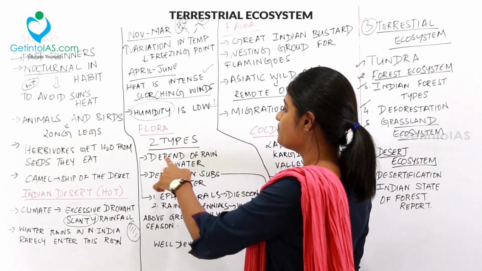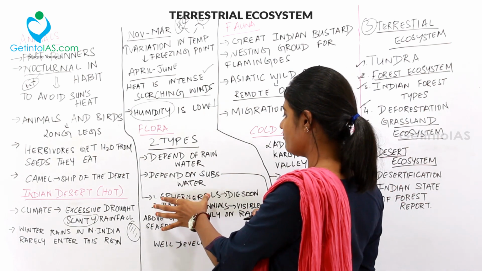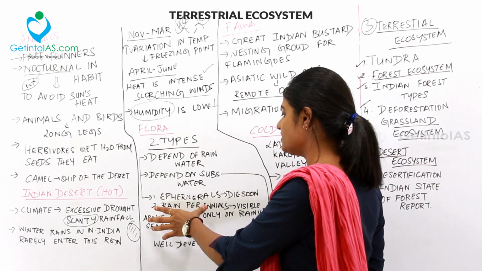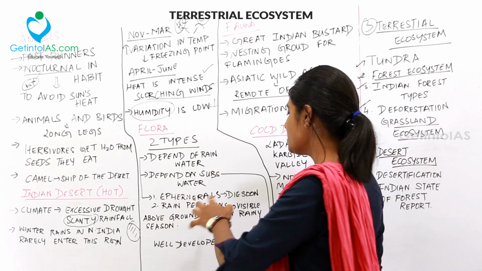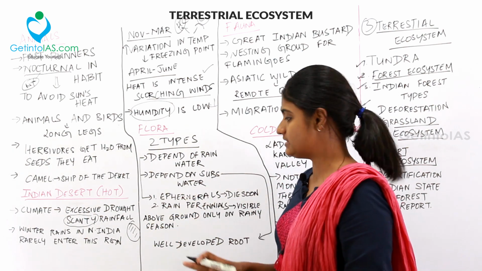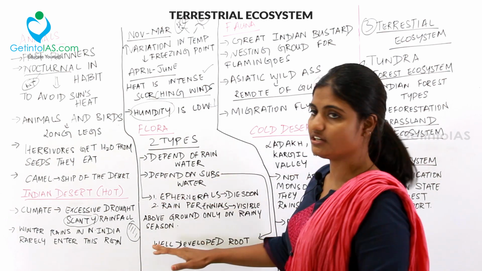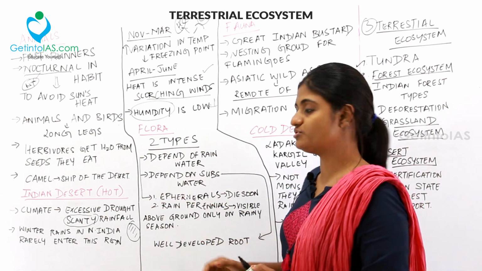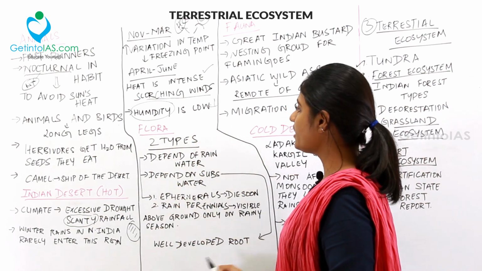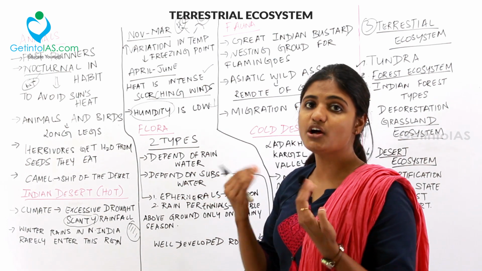The type which depends on rainwater is of two types. The first one is the ephemerals, which die soon, and the second one is the rain perennials, which are visible above the ground only in the rainy season. And the flora which depends on the substratum water has a well developed root system. So these are the two types of flora found in our Indian hot desert.